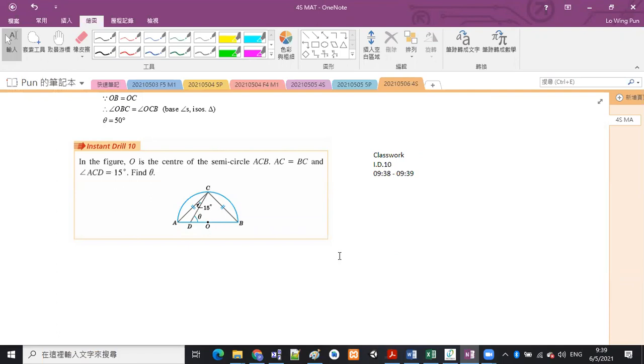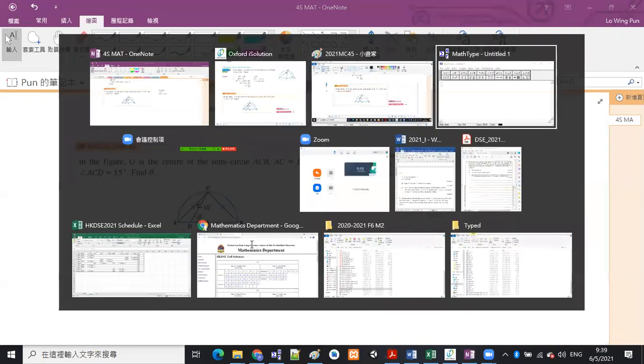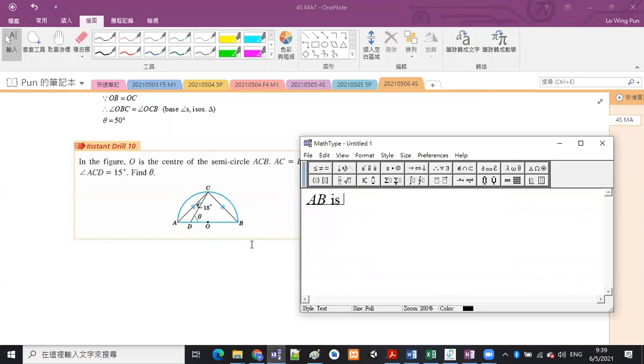Okay, let's check the answers. O is the center of semicircle ACB, and then AC is equal to BC. Angle ACD is 15 degrees, find theta. We have a semicircle, so AB is a diameter. Okay, which means that angle ACB is equal to 90 degrees.